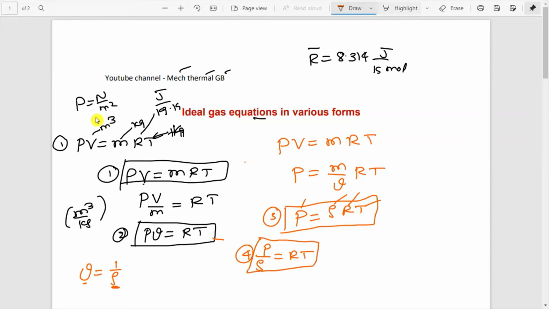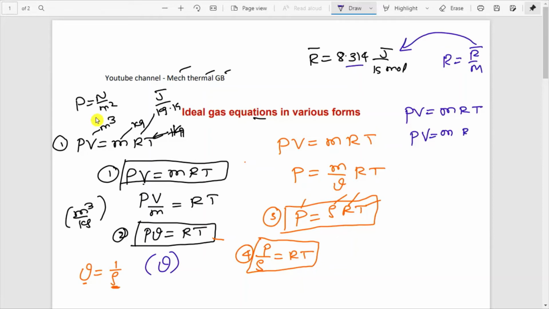For the fifth type of ideal gas equation, PV is equal to mRT is the basic equation. Here P into V is volume, not specific volume; specific volume is represented with a small v. Here I will write m as it is, and R is equal to the ratio of R bar divided by M. Here R bar is the universal gas constant, whose value is 8.314. I will substitute R bar by M into T as it is. Here M stands for molecular weight.